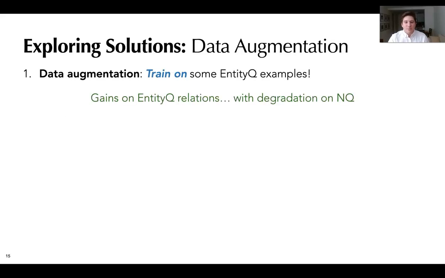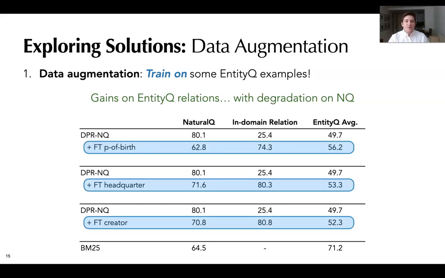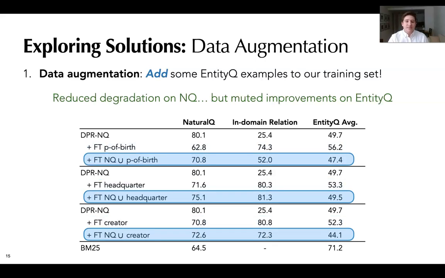For data augmentation, we consider simply adding another fine-tuning step using questions from EntityQ. We see clear gains on the in-domain relation, as well as on EntityQ on average. However, it comes at the cost of significant degradation on the original domain, natural questions. Next, we instead add some EntityQ samples to the original training set and fine-tune on both the original training set and additional EntityQ questions. We observe that these models retain most of the performance on NQ, but see limited gains on the new domain and on EntityQuestions on average. Clearly, it doesn't seem that simple data augmentation will do the trick.